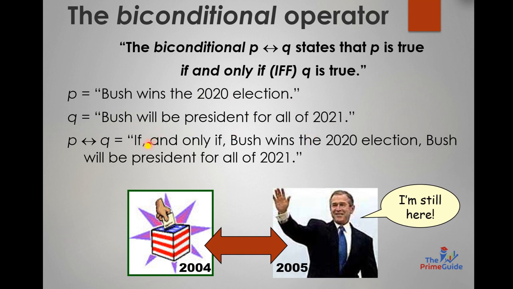So if and only if Bush wins the 2020 election, then Bush would be the president in 2021. What do I mean? That if and only if this P holds, then Q will happen. So basically, for Q to happen, it is very important that P holds. So this is called the if and only if biconditional operator.